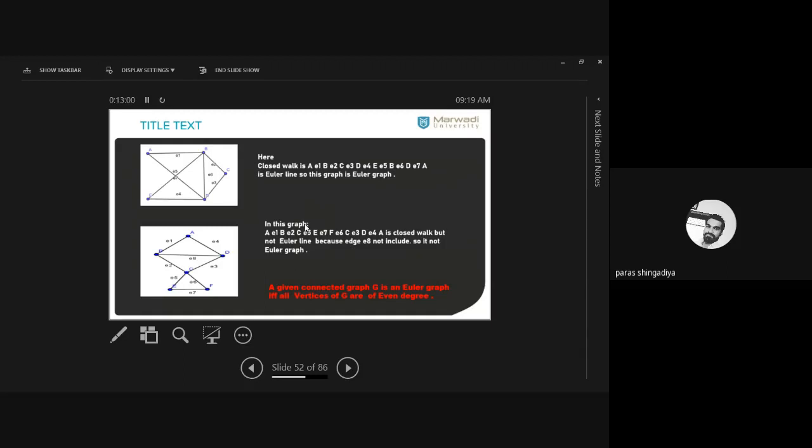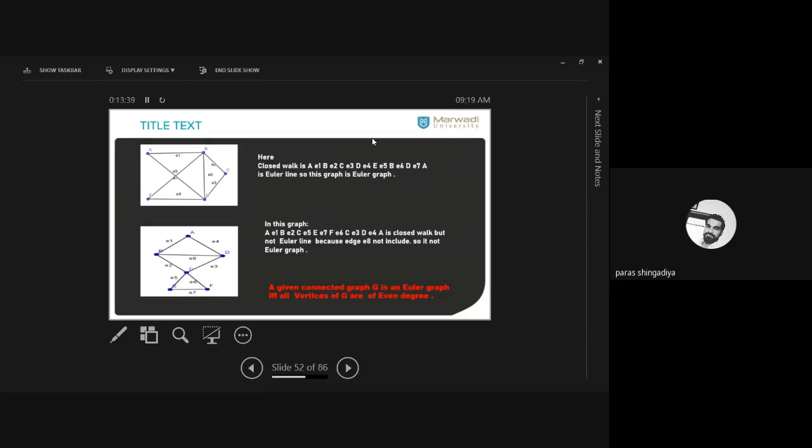Clear? If we connect this one, let's connect this one. C, F, E, C, B, then after D, and then after A, and then you will reach B again. But our starting place is C, and this is already covered. Clear? So you cannot reach back to C again. So therefore it is not an Euler graph. Clear? Because it is not connected, it does not consist of an Euler line. Clear? Closed walk define hoti hai. We can easily create such a closed walk, but we cannot define the Euler graph. Okay.